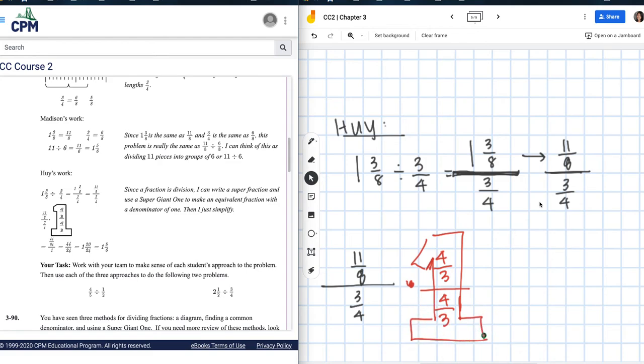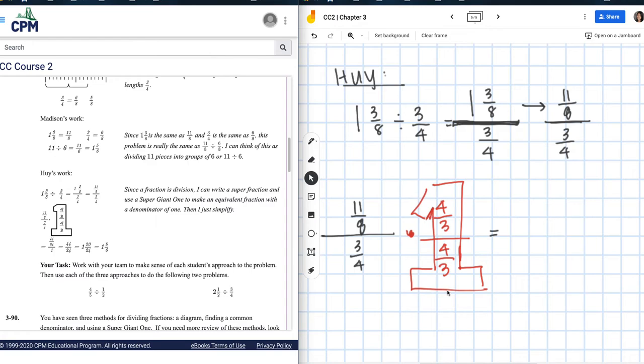Okay, so looking at this, why do you think that Huey chose 4/3? Right? This is the reciprocal of my denominator. So if I multiply straight across, going straight across right here, 3 times 4, this gives you 12. 4 times 3, this gives you 12. Boom, I have 1 in my denominator. Again, I don't have to write anything with that anymore. Okay.